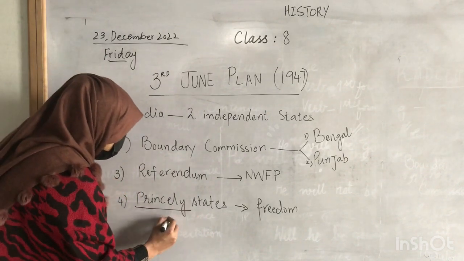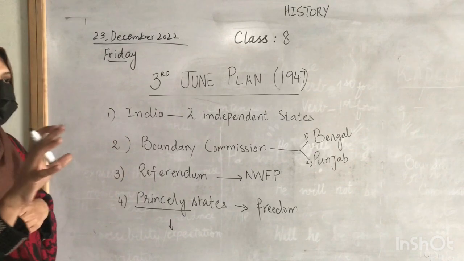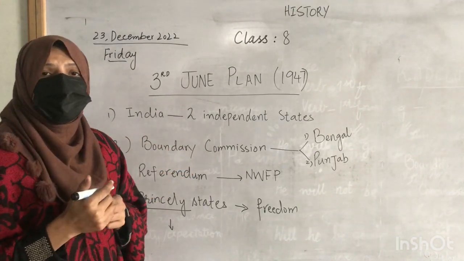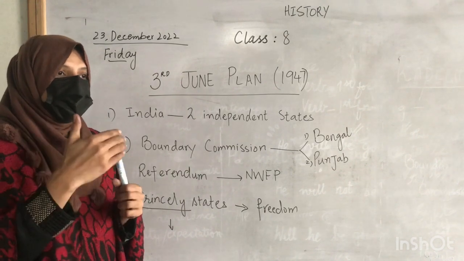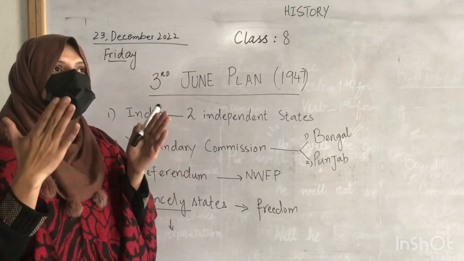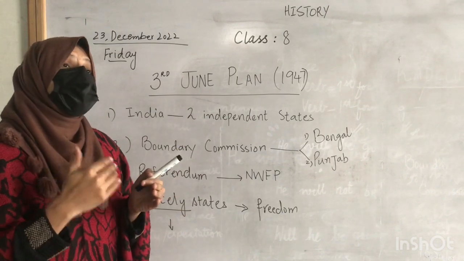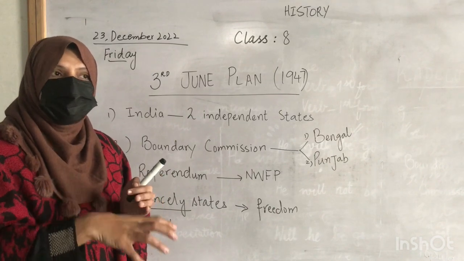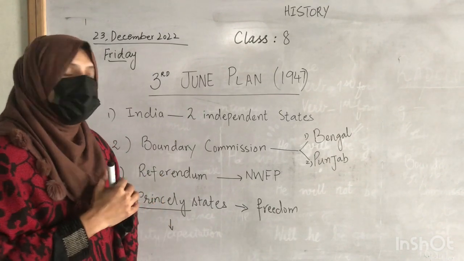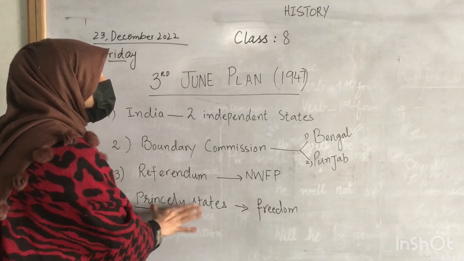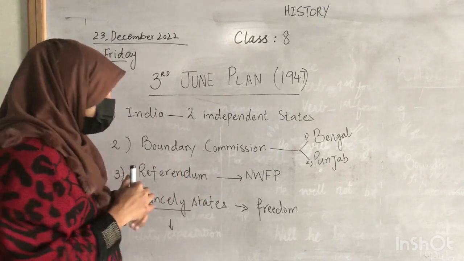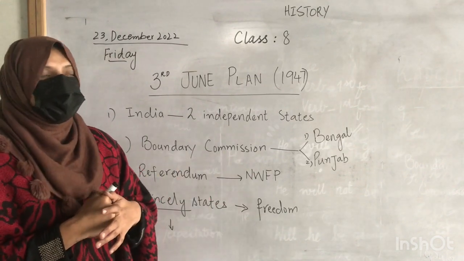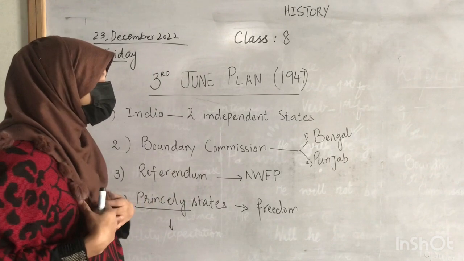So princely states are those smaller states that are ruled by a monarchy. They have families that have ruled that particular area for a long time. So these are called the princely states. The princely states are ruled by monarchies. So the princely states will have the freedom to choose either India, Bharat, or Pakistan.